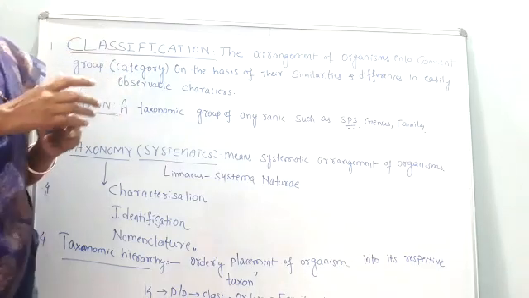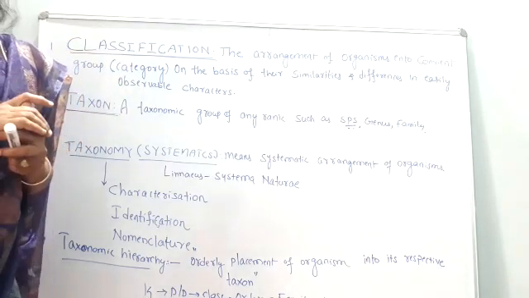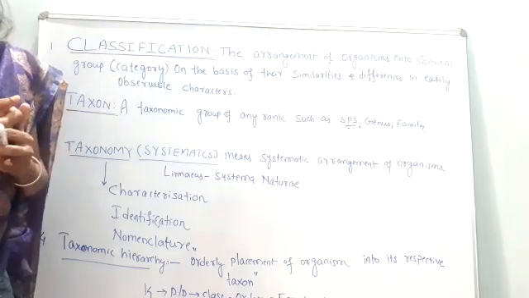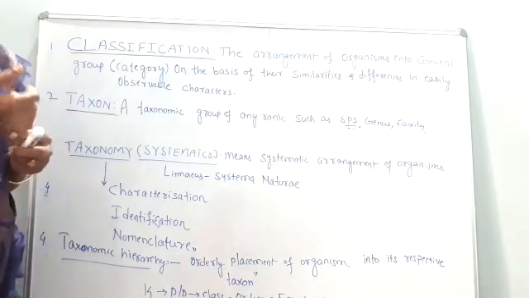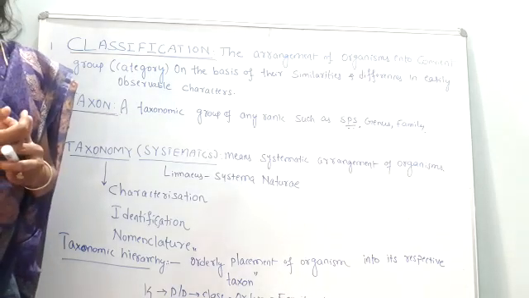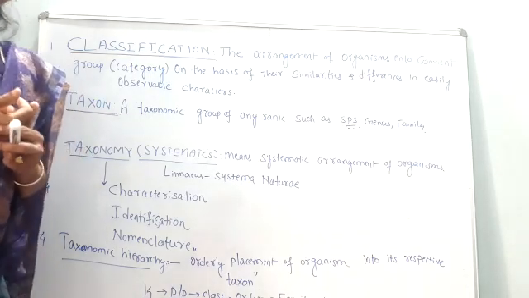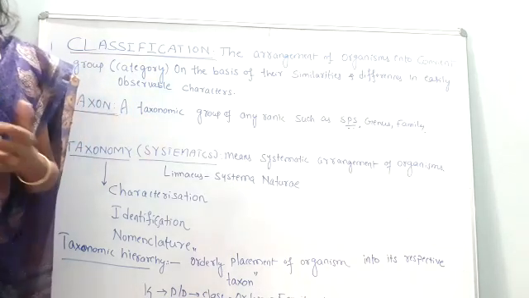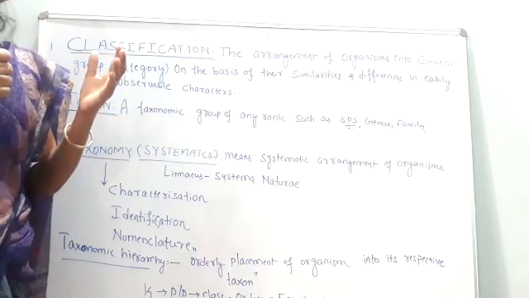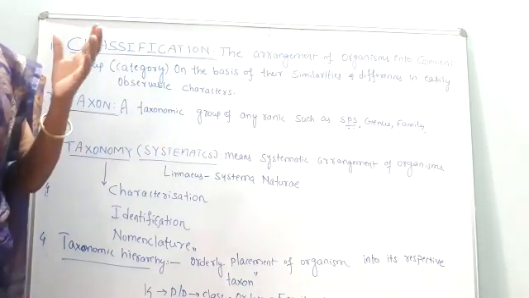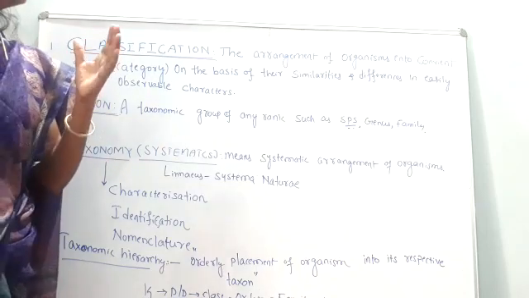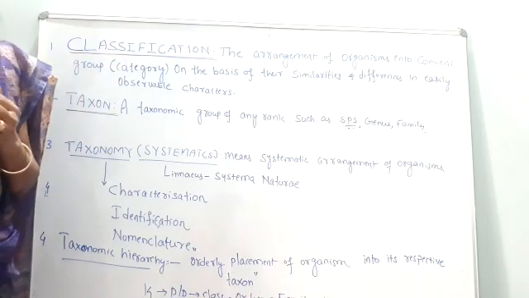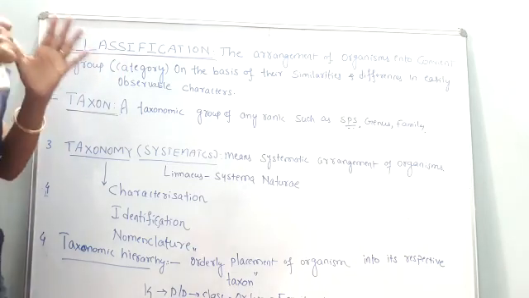In the same manner, we classify any organism. On what criteria are we classifying? On what basis are we classifying the organism? We classify the organism on different criteria. What are the different criteria? For example, based on its external character, internal character, cell structure, development, and evolutionary relationship, we classify the organism. We classify the organism on these criteria only.